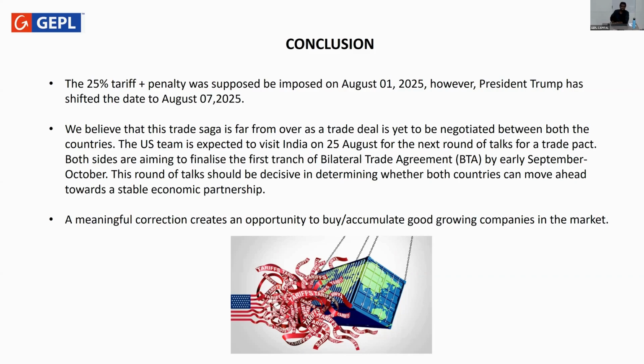However, if you see, the government is working with these companies to provide certain measures and protect their trade with the US. So what I would say is that during this meaningful correction, this creates an opportunity to buy and accumulate good growing companies in the market. A meaningful correction creates an opportunity to buy and accumulate good growing companies, given we get good valuations during such times.